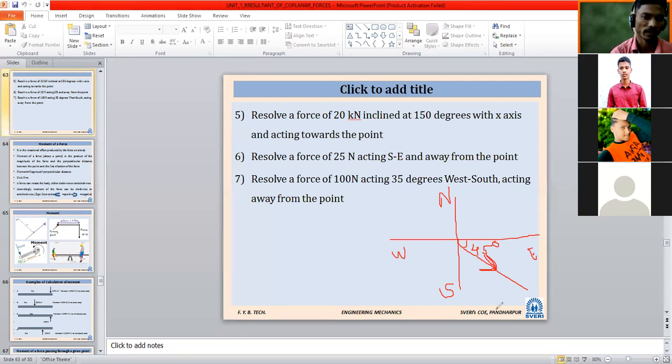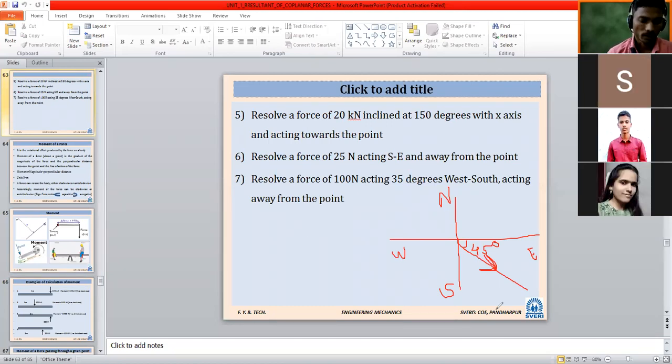So what about its x component, Fx? Is it positive? Yes, positive. What value did you get for Fx? 17.67 Newton, correct. It is positive, or we can say it is going towards the right-hand side. Then what about its y component? Is it negative or positive? It is negative, or we can say downward.